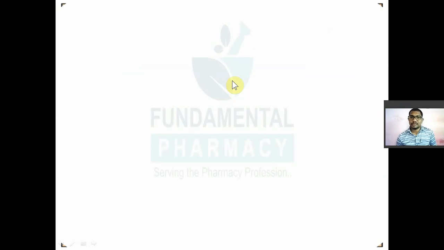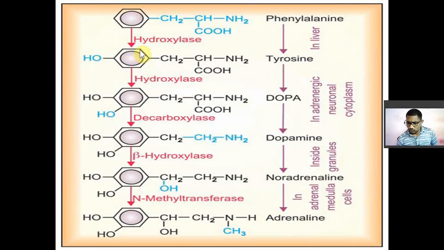Now we'll see the next part, that is, as I told you, the neurotransmitter for sympathetic nervous system or adrenergic nervous system is nothing but noradrenaline. So how there is a biosynthesis of noradrenaline, how there is a release, how there is a metabolism of this noradrenaline. So we'll try to understand in a short period.